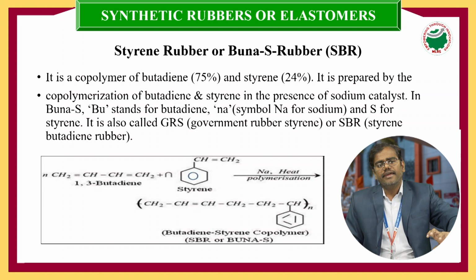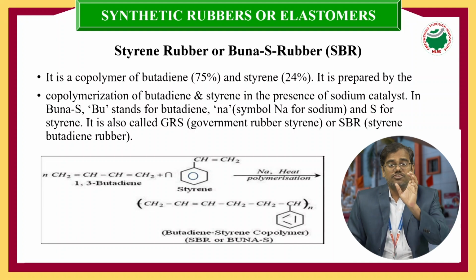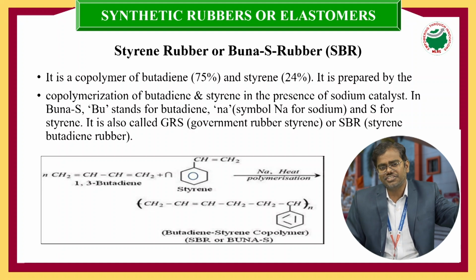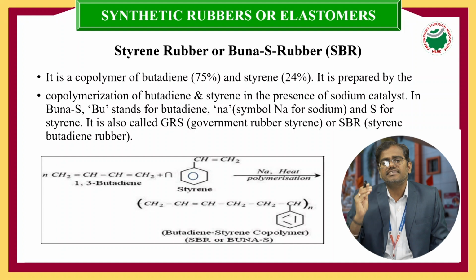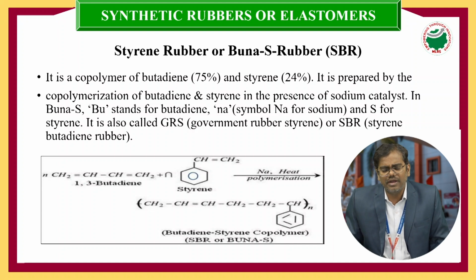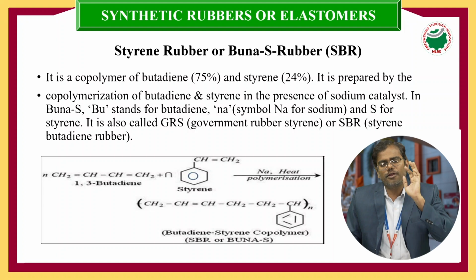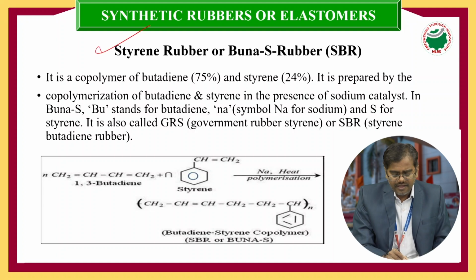So this is the part on natural rubber. Based on the sources, we have classified rubber into two types. One is the natural rubber and its vulcanization process. And the second category is synthetic rubbers, which are also called elastomers or artificial rubbers. Among these artificial rubbers, we have good examples: Buna-S rubber, butyl rubber, and thiokol rubber. These are the three important elastomers, the three important synthetic rubbers.